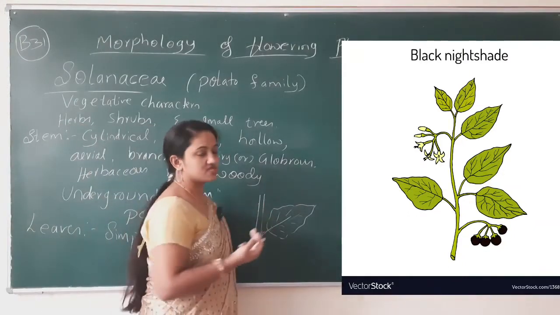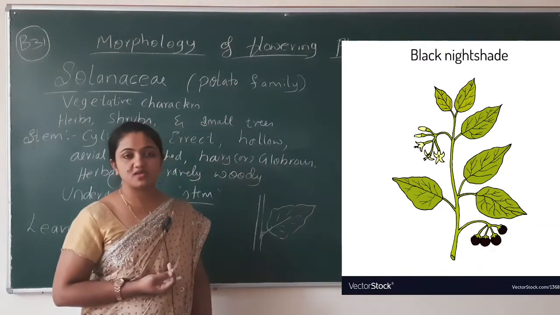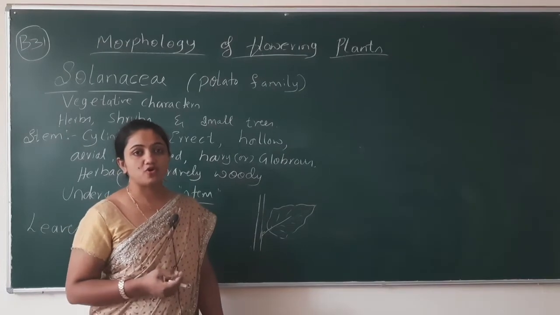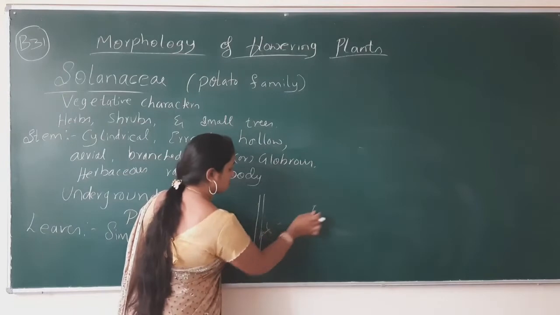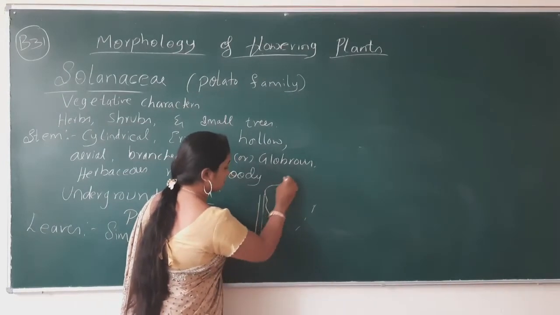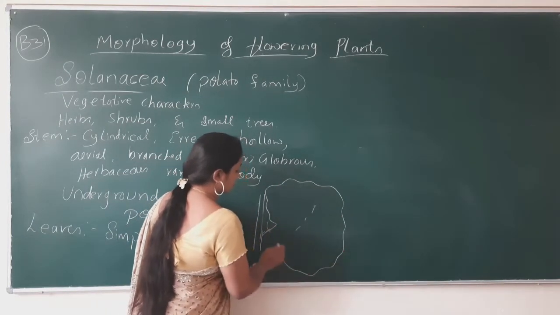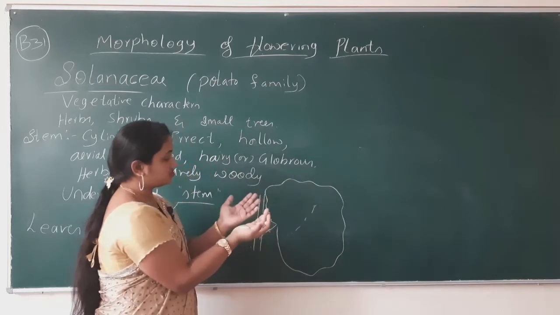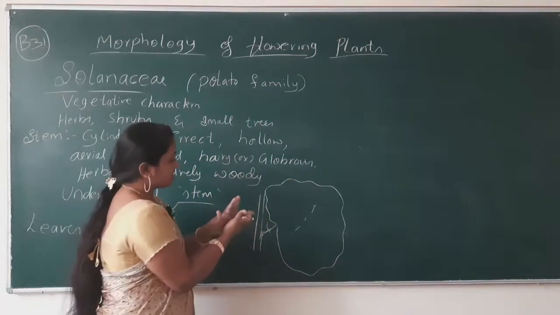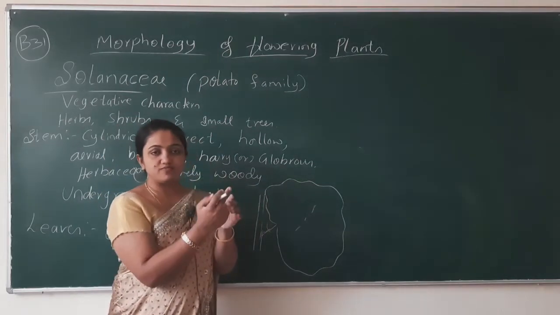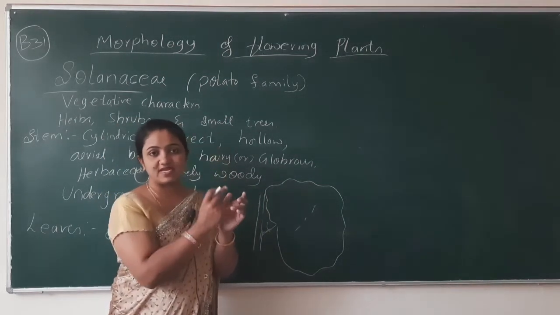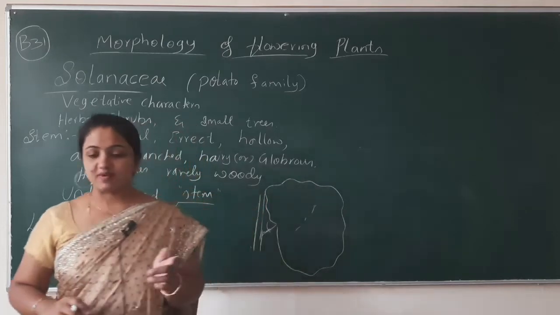The opposite of simple is compound or pinnately compound leaves. Compound in the sense, more than 2 or 3 leaflets altogether form a broad palm-shaped structure. Simple means having only one petiole and leaf lamina and the midrib and all.